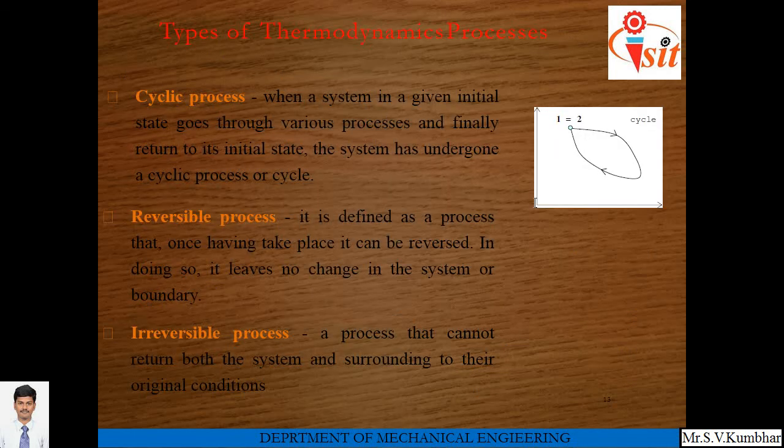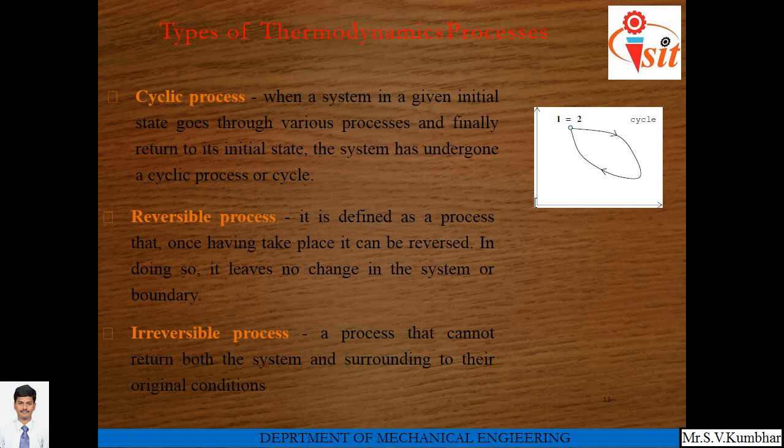Next, types of thermodynamic processes. First, the cyclic process. Generally when we say that a cycle is completed, if the final state and initial state are the same, then we call it a cycle.